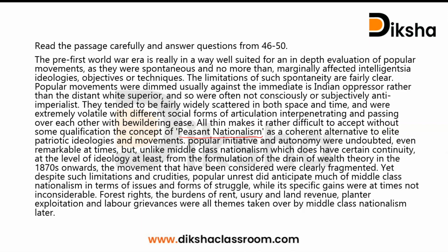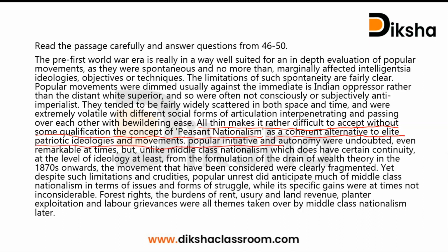Now the question is about the issue with peasant nationalism. As we can see in this sentence, peasant nationalism as a coherent alternative to elite: from the starting, all this makes it rather difficult to accept without some qualification the concept of peasant nationalism as a coherent alternative to elite patriotic ideologies and movements.